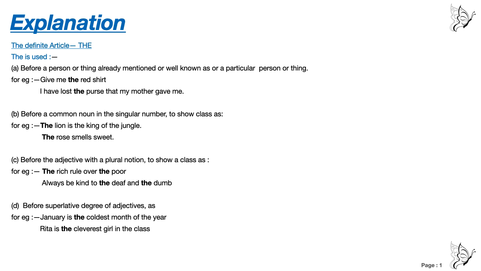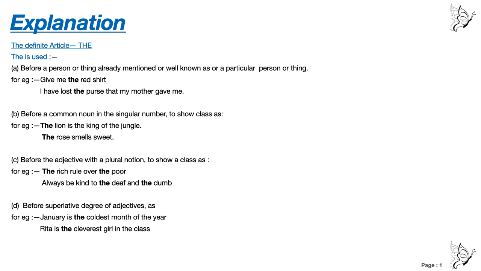If you have to write a paragraph or one or two or three sentences about the red shirt, first how will you write? You will say, I have a red shirt. First you will use "a", right? I have a red shirt, full stop.